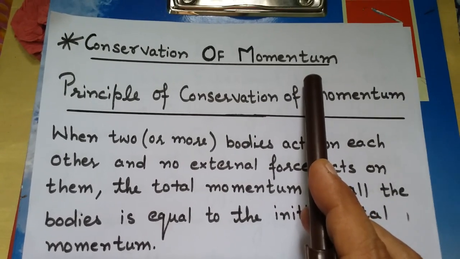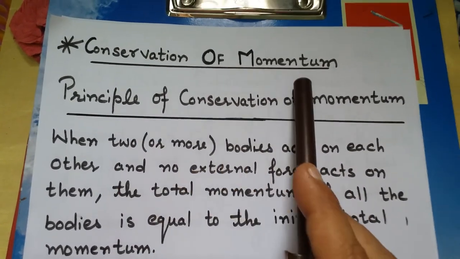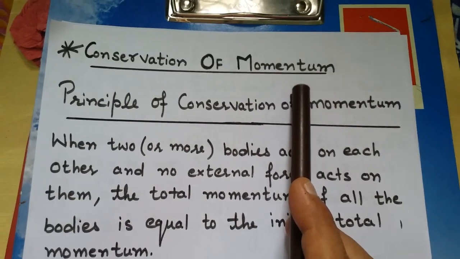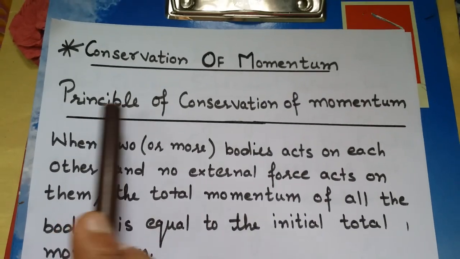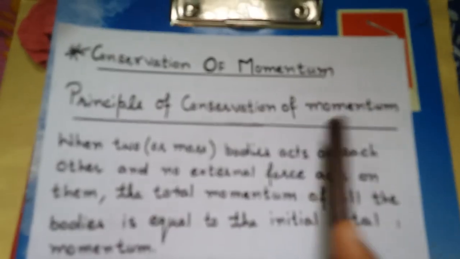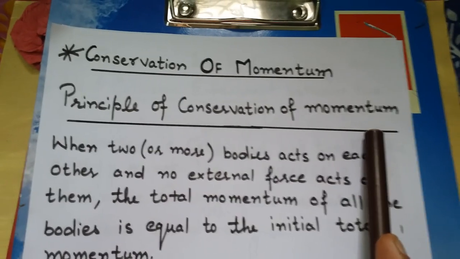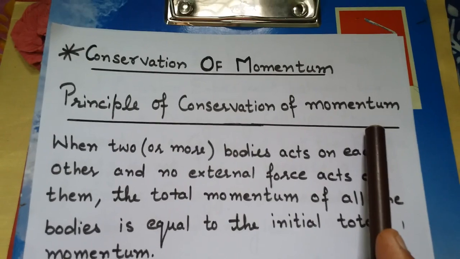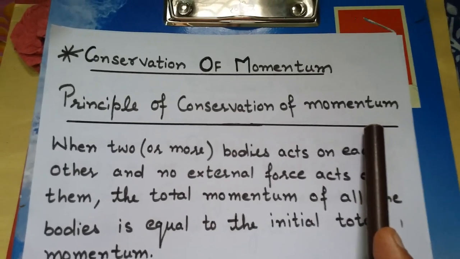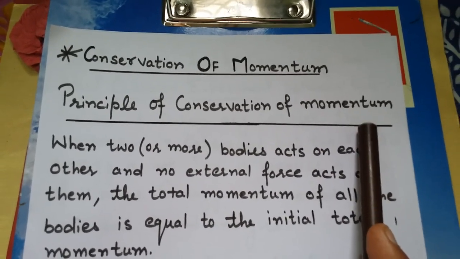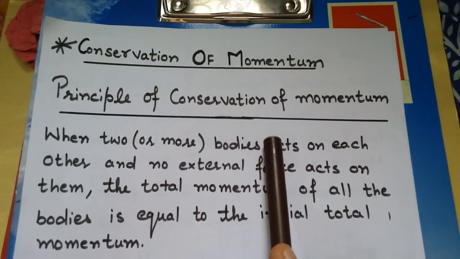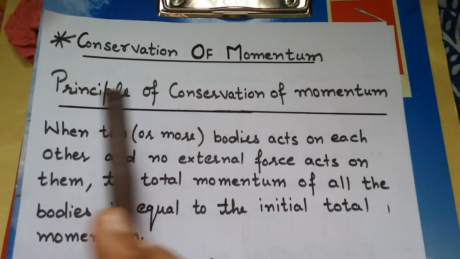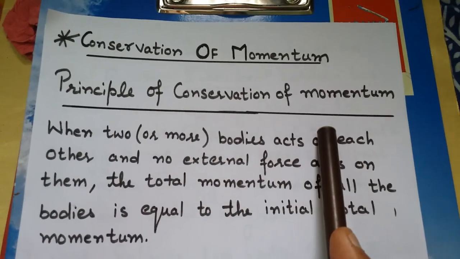This is the topic for today's module, conservation of momentum. We are doing the proof of conservation of linear momentum as well. So let's start with the principle of conservation of momentum, or the principle of conservation of linear momentum. It means when two bodies are moving in a straight line and collide with each other, what happens to their linear momentum? We are going to observe this with the principle of conservation of linear momentum.